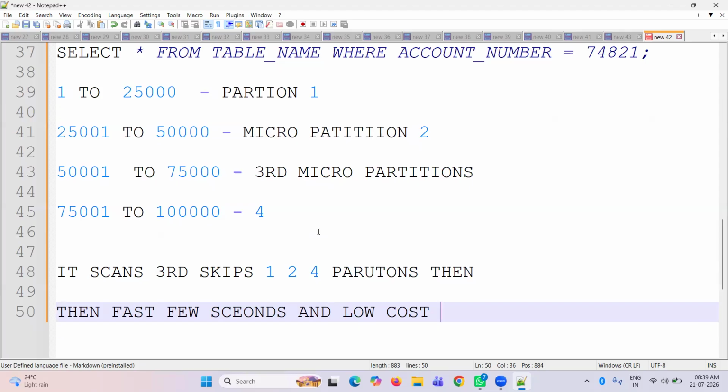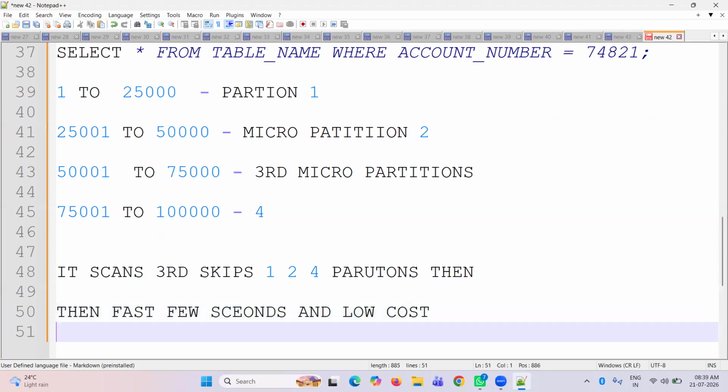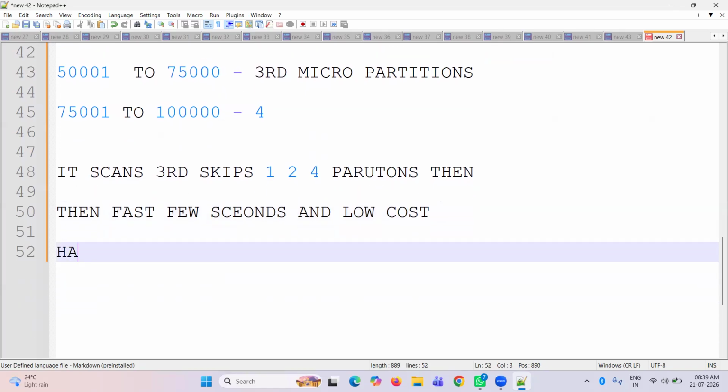So this is how they are going to ask interview questions on this topic. First, they're going to ask: have you worked with indexes in Snowflake? Remember this one. This is one question.